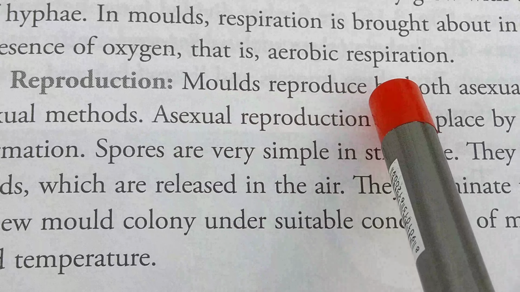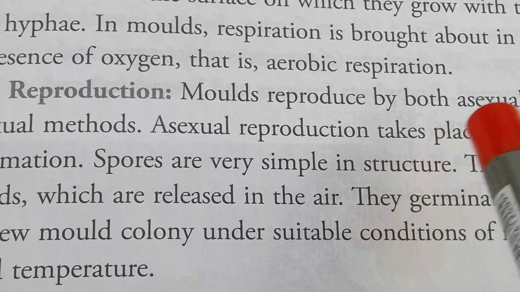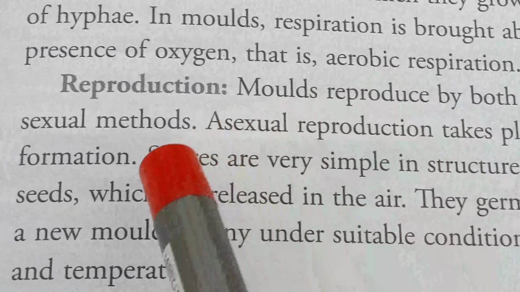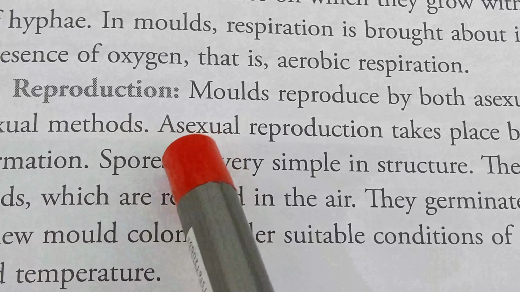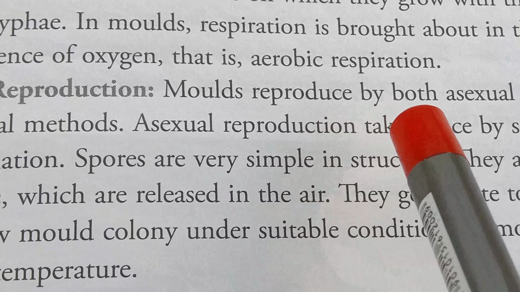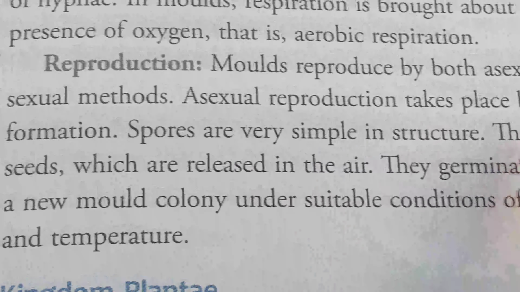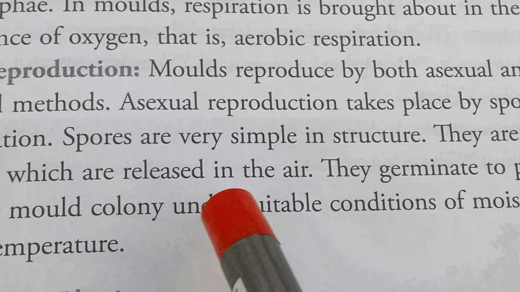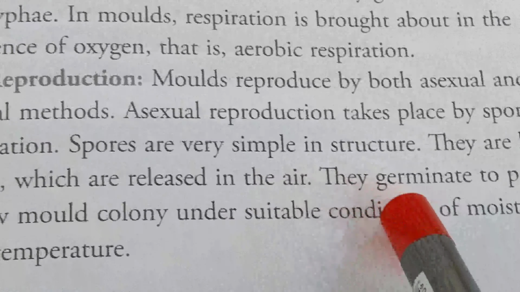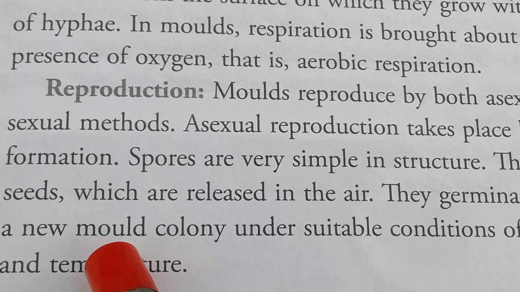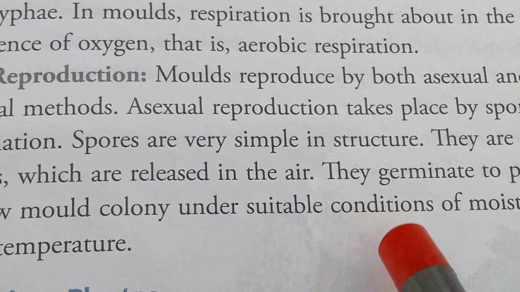So basically bread molds are able to reproduce by both processes, asexual and sexual. In asexual reproduction, they produce spores. Spores are very simple in structure. They are like seeds and are released in the air. After germination, they form a mold colony under suitable conditions.